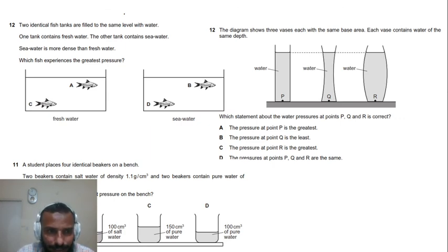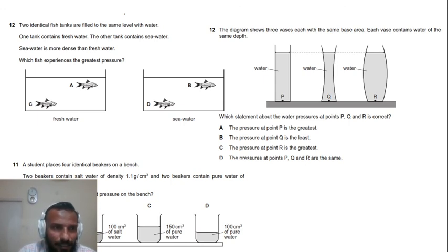Now, two containers, one with the fresh water, two fishes, one at the top, the other at the bottom. Second container, seawater, again one fish at the top, the second at the bottom. Now, pressure depends upon the two parameters h and rho, that is depth and density. Obviously the deeper fish will have more pressure, so either C or D. The second parameter is the density.